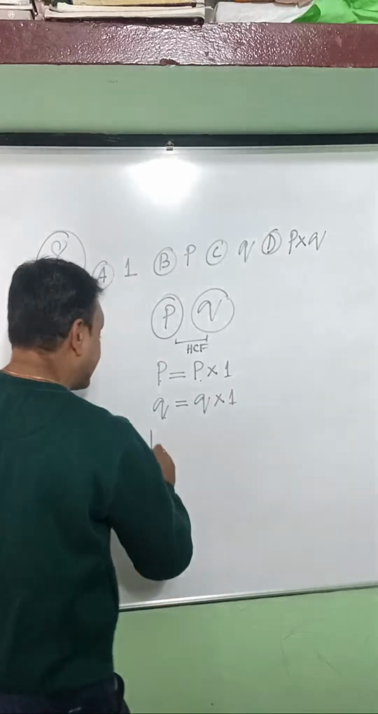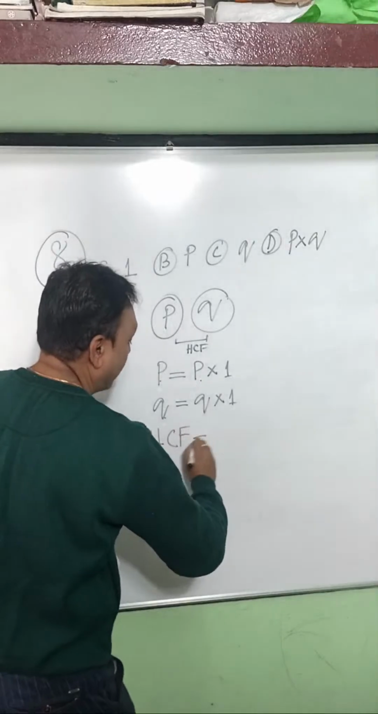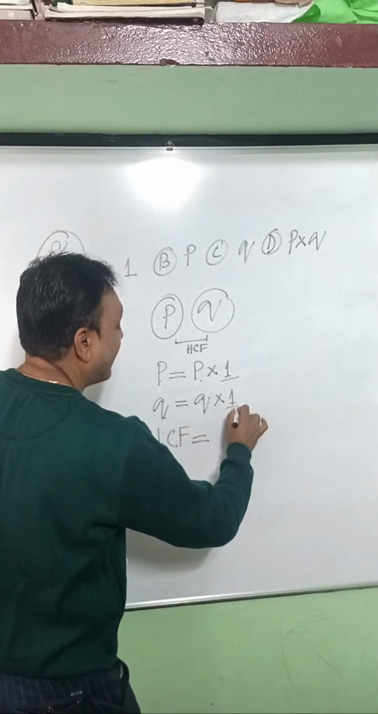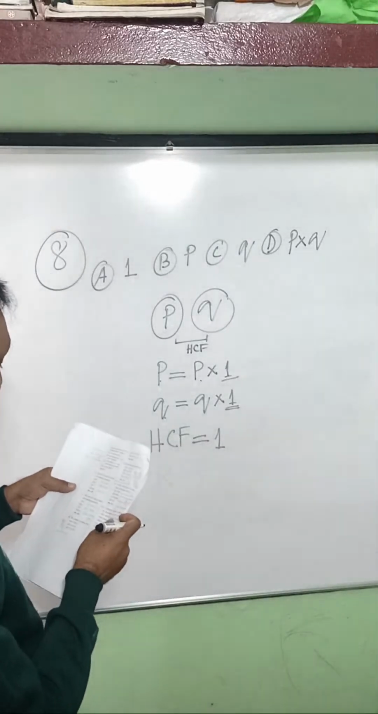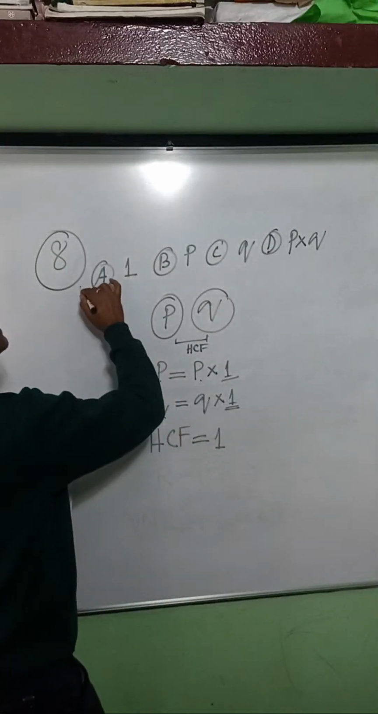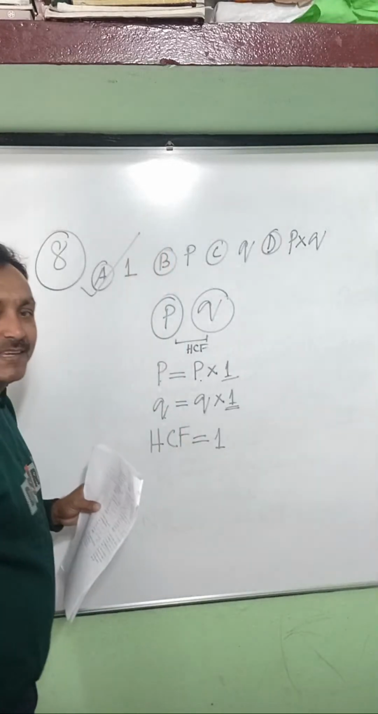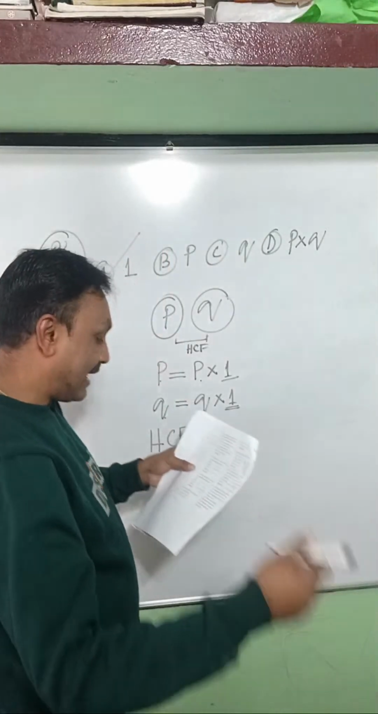So if I take the HCF, highest common factor, what is the common factor? The highest common factor is 1. So what will be the answer? The answer is A. Is it clear? I'm repeating the question.